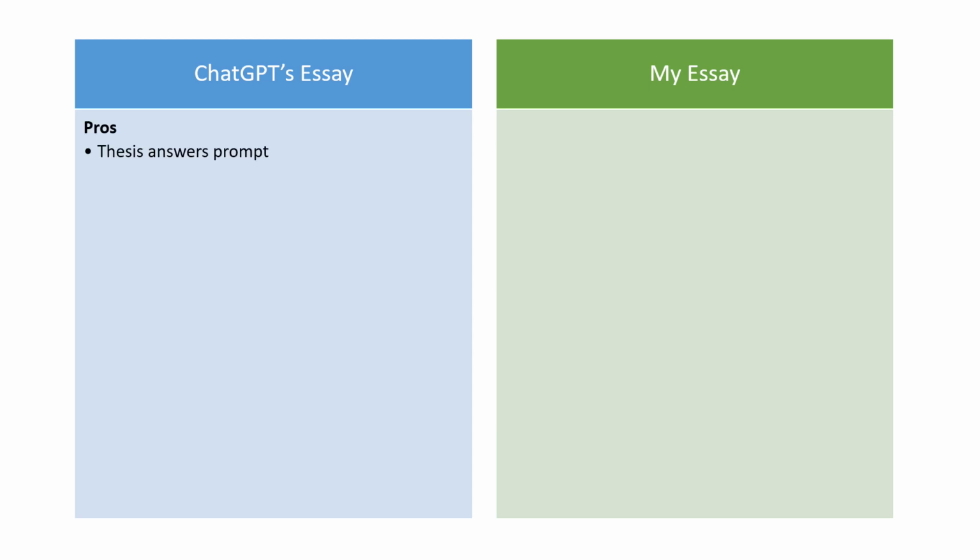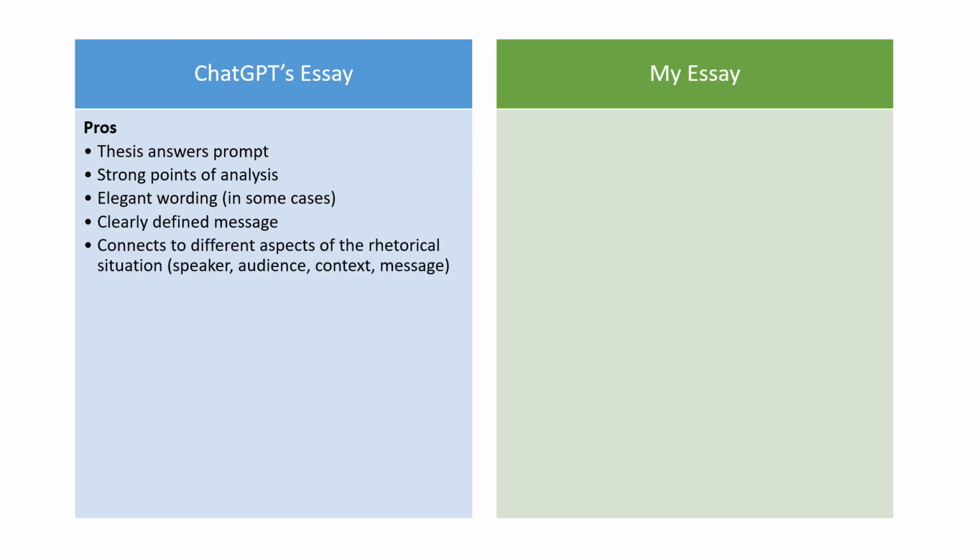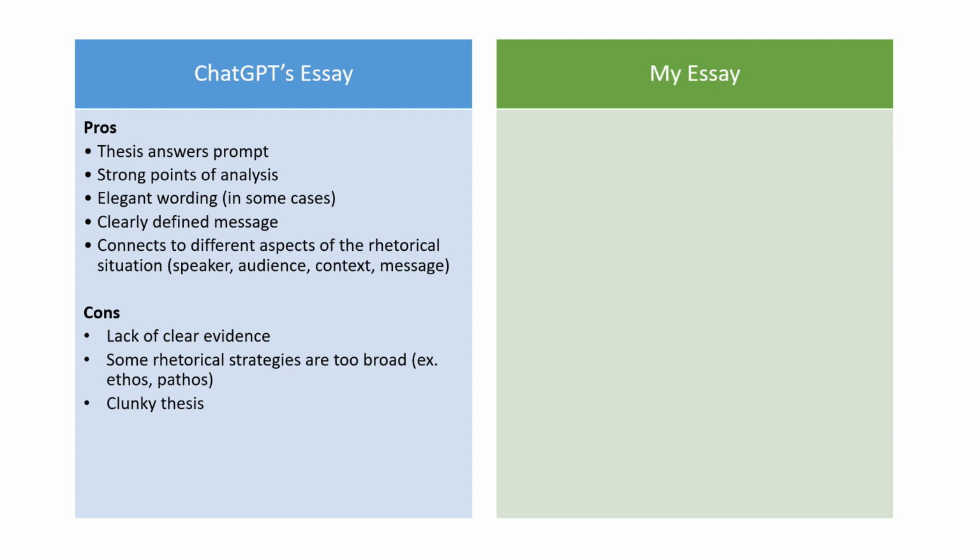ChatGPT's essay has a thesis that answers the prompt, strong points of analysis, elegant wording in some cases, a clearly defined message, and connections to different aspects of the rhetorical situation. In terms of cons, there's a lack of clear evidence, so not enough quotes. Some rhetorical strategies are too broad, including ethos and pathos, and the thesis is a bit clunky. There are also weak transitions or no transitions, probably because the output wasn't exactly a full essay, which meant that the commentary was also not fully developed in robust paragraphs.